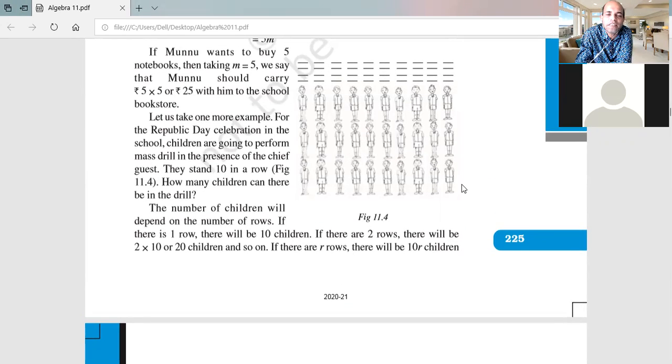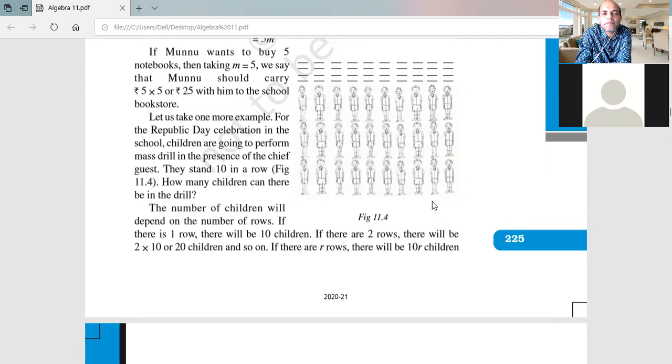Okay, so if this is Republic Day, on that day what happens? You can see in New Delhi parades are being organized, yes or no? But this year due to corona, there may be some relaxation, but every year it is being organized at the state level, district level, even Delhi schools, everywhere there is a parade. We do parade, right? Okay, in a parade your teacher says you have to make rows, and in one row there must be 10 students. How many students in one row? 10 students. One thing is fixed, one row 10 students.